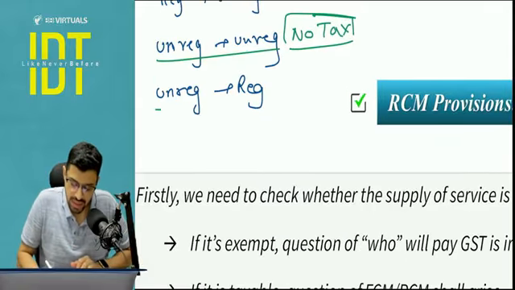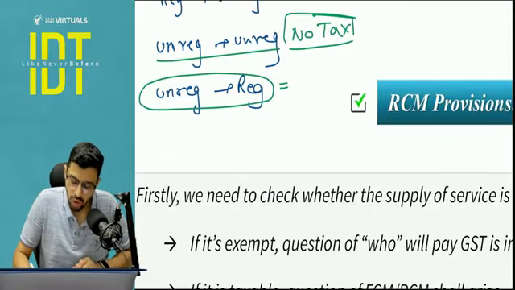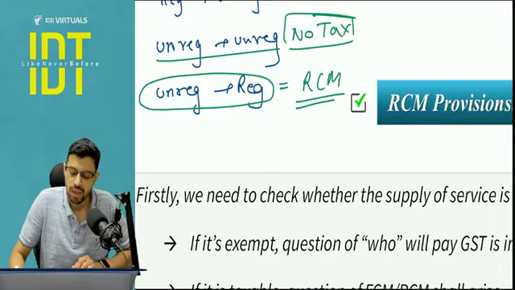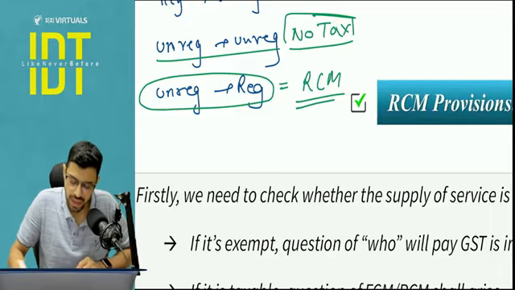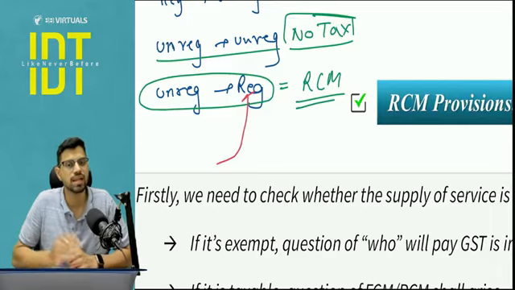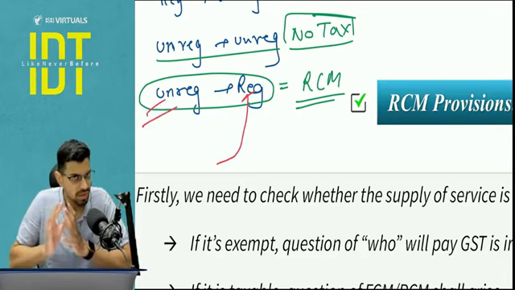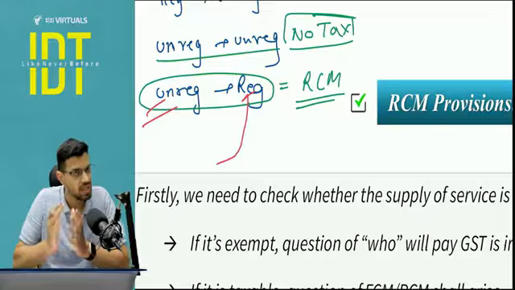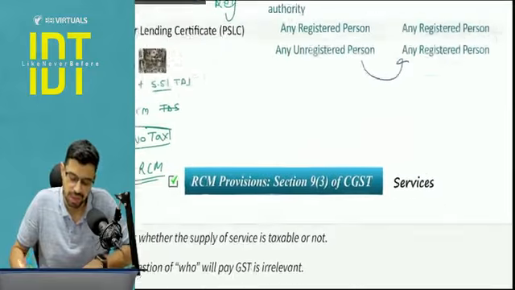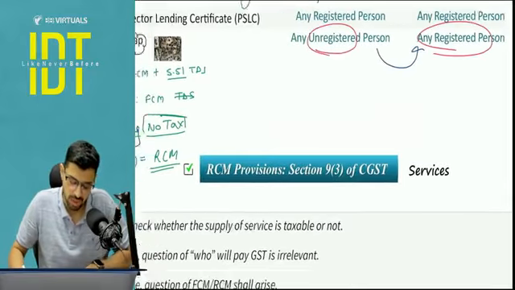And next is unregistered to registered. Now this will fall under the reverse charge mechanism, because it is convenient for Nirmala Tai to say that this person is registered, let him pay the tax. No, but ideally this is wrong. The person is unregistered, you should not be paying the tax. The supply should be outside the scope of GST. But no, you have to apply reverse charge mechanism, because this has been covered in this particular list.